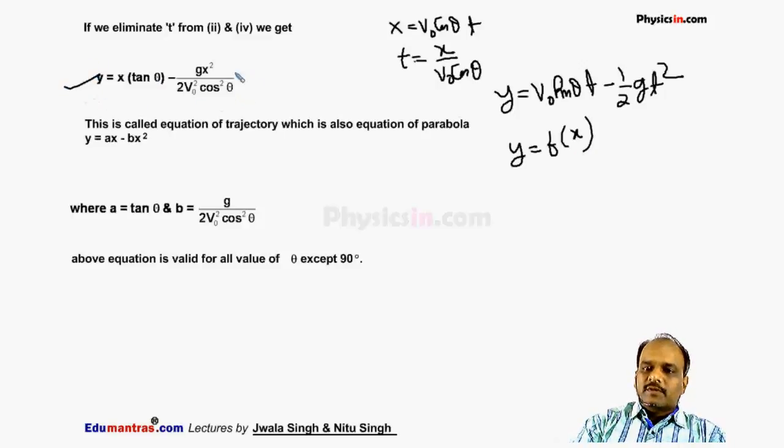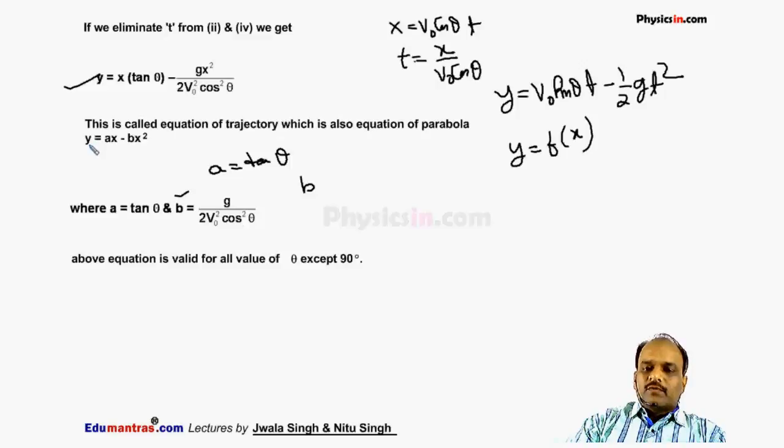If you see this expression, this is of the form y is equal to ax minus bx square, where a is tan theta and b is g by 2 v naught square cos square theta. Because v naught is constant, g is constant, theta is constant, I have assumed b as a constant.